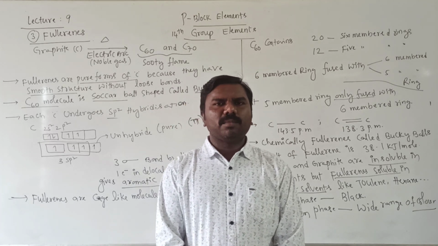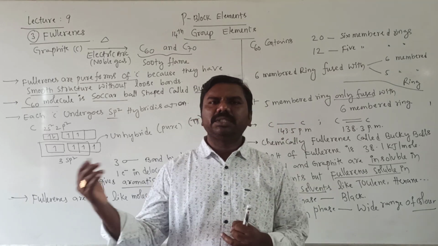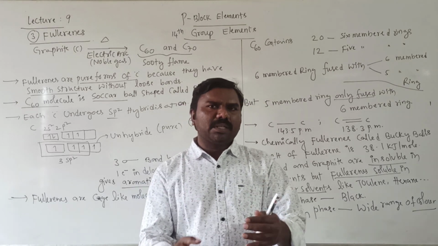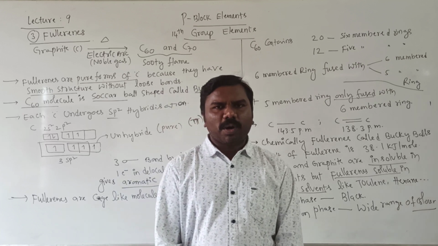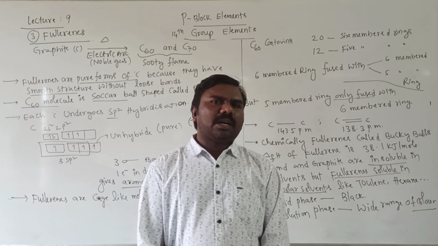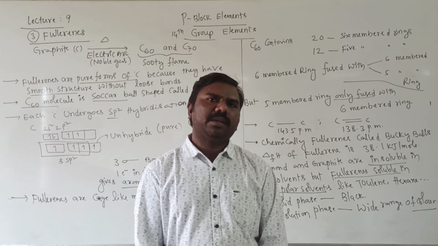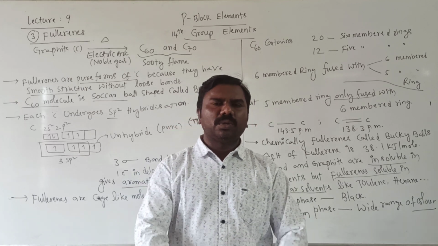First one is carbon monoxide. How to prepare carbon monoxide? Carbon plus oxygen: 2C plus O2 gives rise to 2CO. And by other methods also we can prepare carbon monoxide. Carbon monoxide is a poisonous gas. If you breathe it, obviously it combines with our hemoglobin, then forms carboxyhemoglobin. Clear? So that leads to death also, as you know.